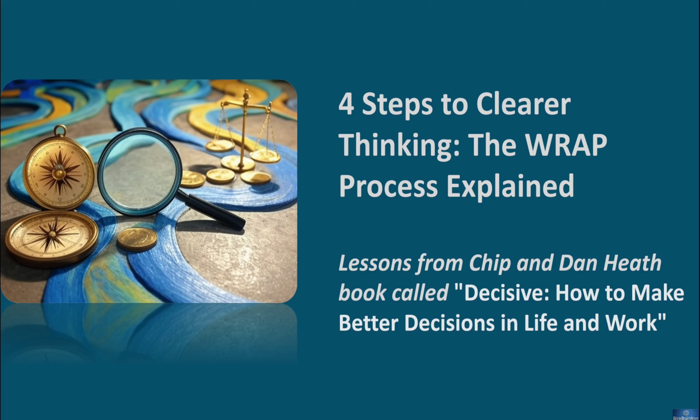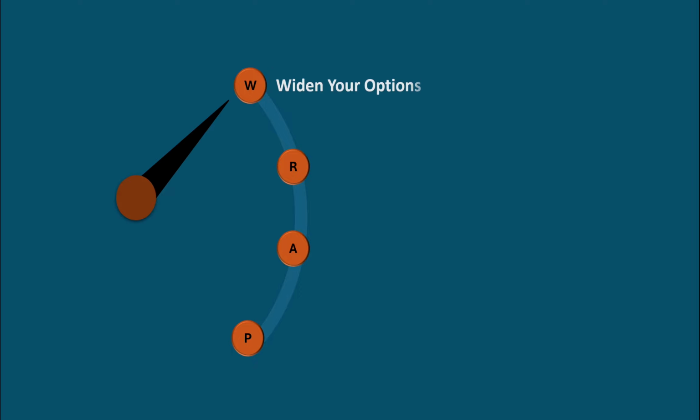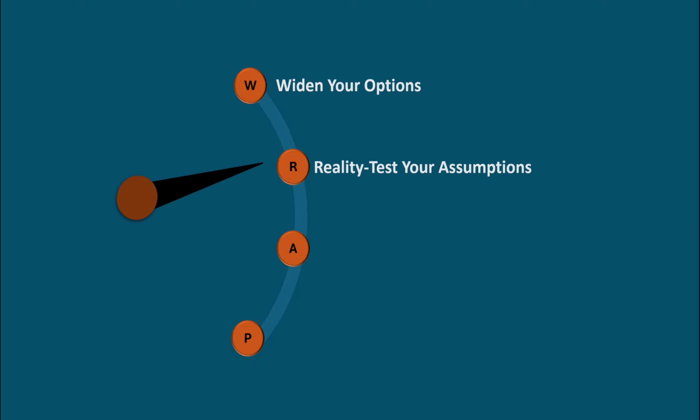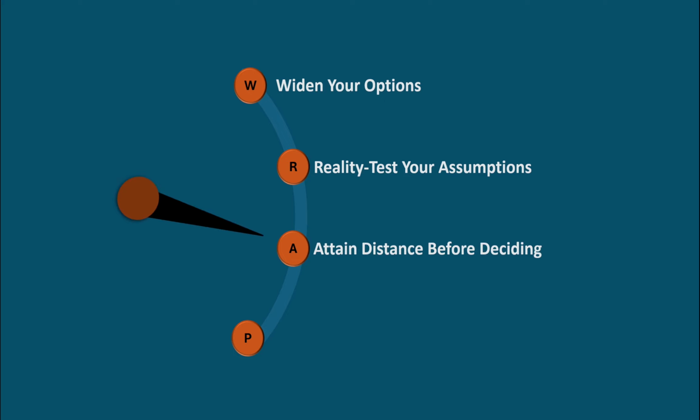Let's discuss the four-step process for decision making summarized by the acronym WRAP by Chip and Dan Heath in their book called Decisive: How to Make Better Decisions in Life and Work. In the WRAP process, W stands for Widen Your Options, R stands for Reality Test Your Assumptions, A stands for Attain Distance Before Deciding, and P is for Prepare to be Wrong.